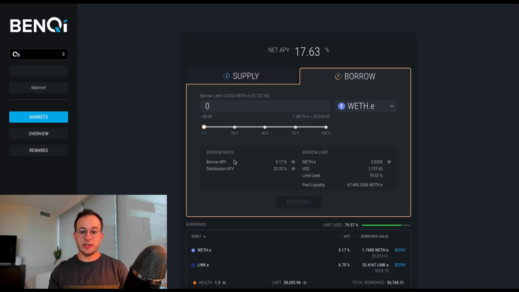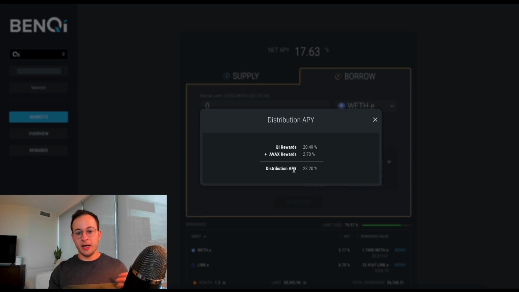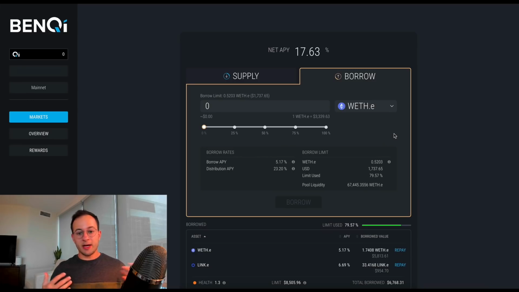Now the difference here is that your borrow APY is going to be taking ETH from you, whereas your distribution APY is going to be giving you these other two tokens, the QI token and the AVAX token, which you may or may not want to hold. For me, I'm not really interested in trading a 5% yield on ETH for a 20 or so percent yield in these assets that I'm just not comfortable holding.